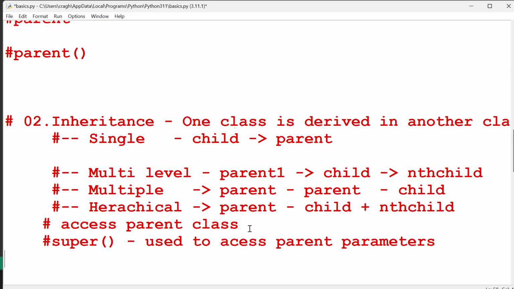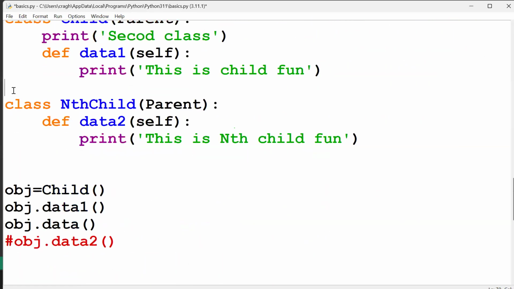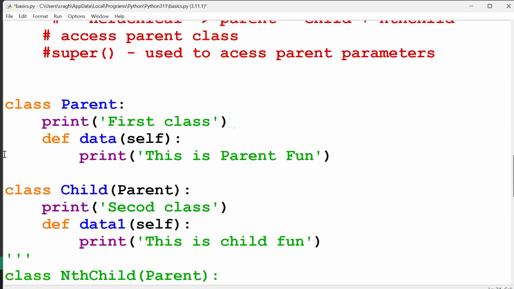For example, guys, I will just comment nth child. I don't want it right now. So only one parent and one child component is there, two components actually. Suppose here I create one constructor function, and self keyword is also mandatory.